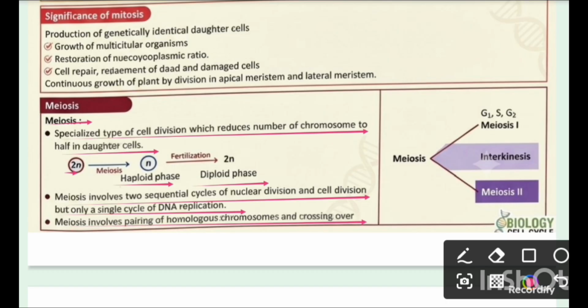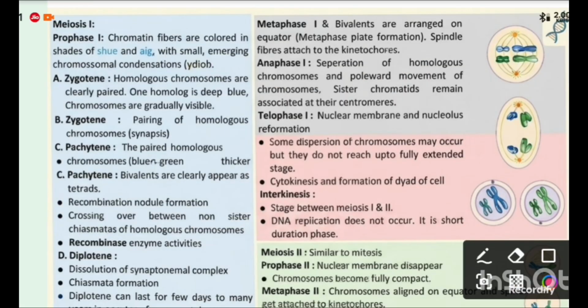Here, meiosis is divided into two phases, that is meiosis 1 and meiosis 2. In between meiosis 1 and meiosis 2, there is a phase that is interkinesis. Now we talk about meiosis 1.